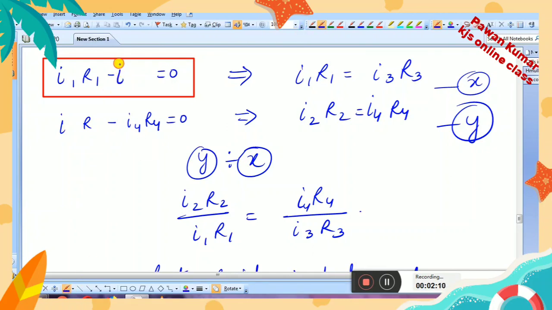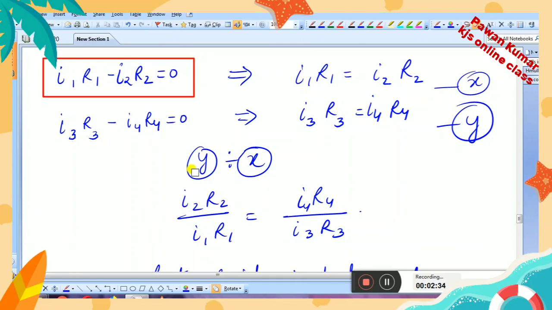So it should be I2 R2, and it must be I3 R3. Because of it, here also we have to make correction. It will be I2 R2, and this will be I3 R3. Here you will have I3 R3, and this is I2 R2. After that, more changes.